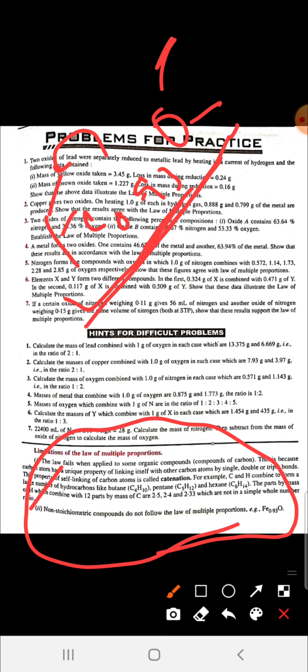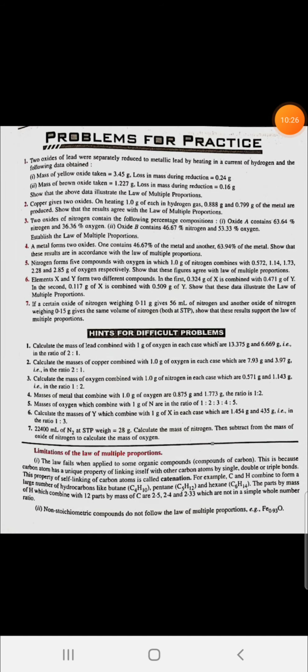Stoichiometric compounds are like Na2O, where 2 sodium and 1 oxygen combine, so simple whole numbers are used. In non-stoichiometric compounds, fractions are used, so these also do not show the law of multiple proportions.